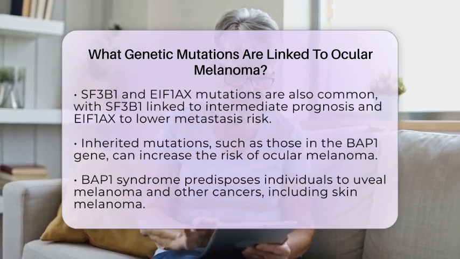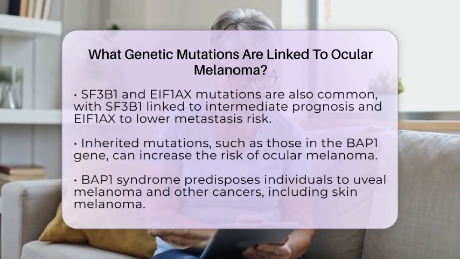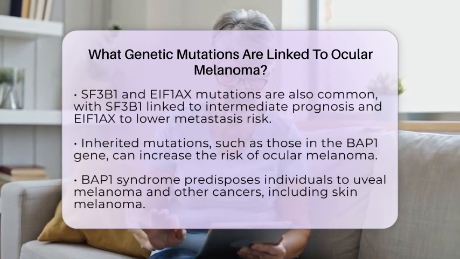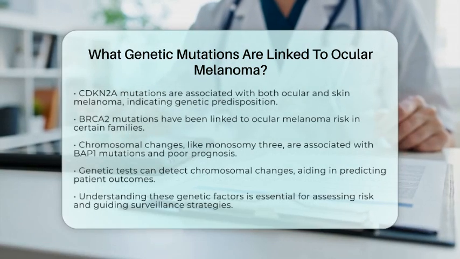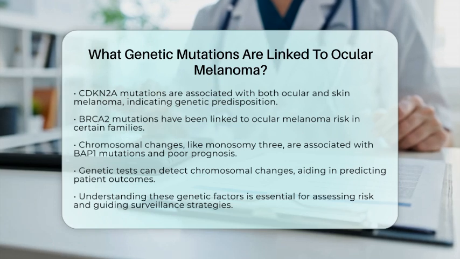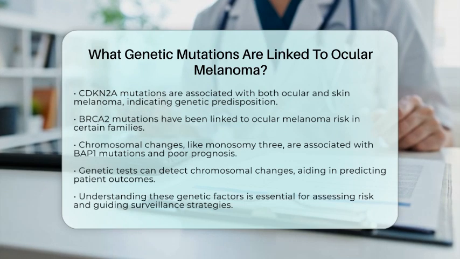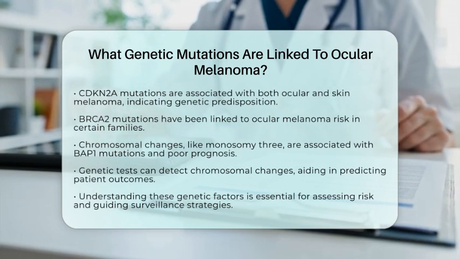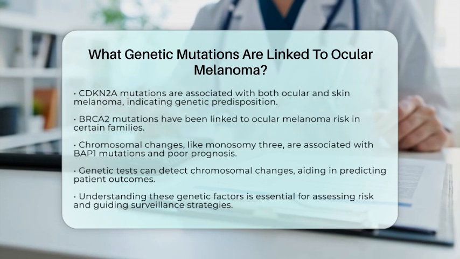Moreover, chromosomal changes play a role in ocular melanoma. Loss of chromosome 3, known as monosomy 3, is strongly associated with BAP1 mutations and indicates a poor prognosis. Gains in chromosome 8 and losses in chromosome 1 also correlate with disease progression. These chromosomal changes can be detected through specialized genetic tests, which can help predict patient outcomes.